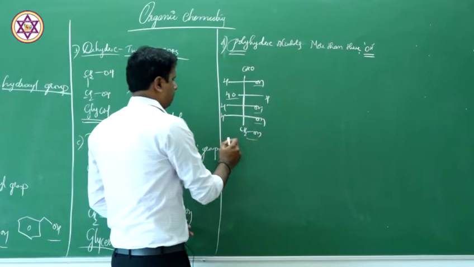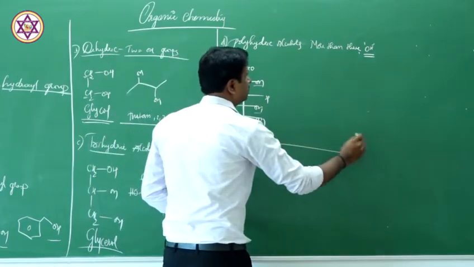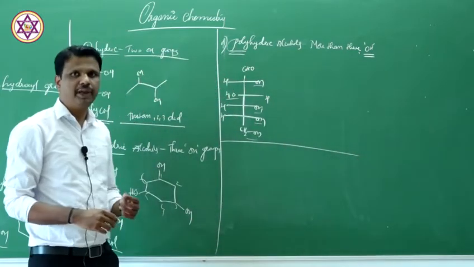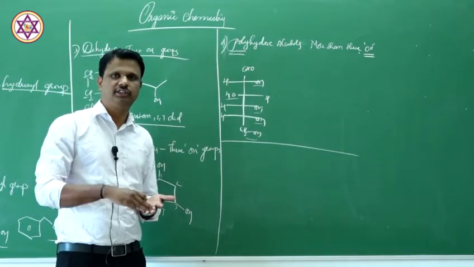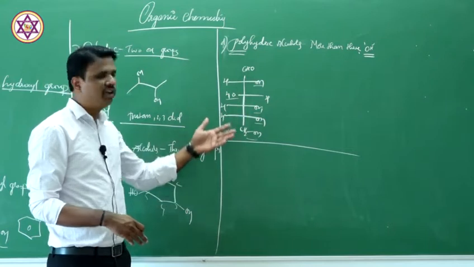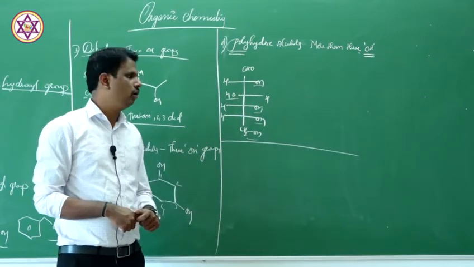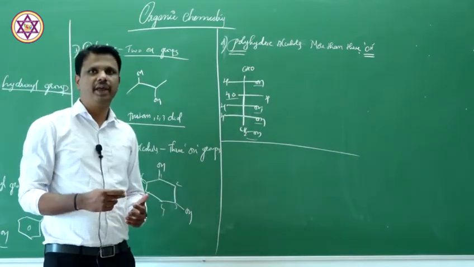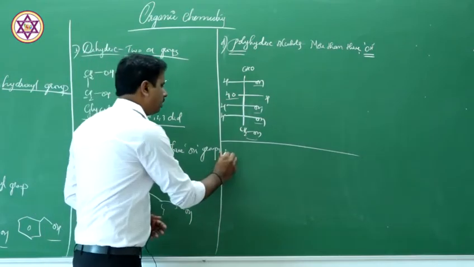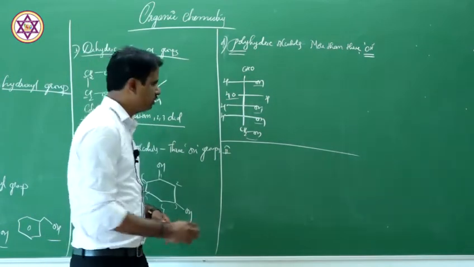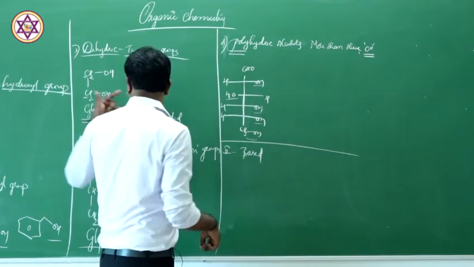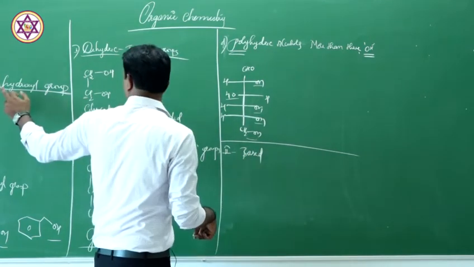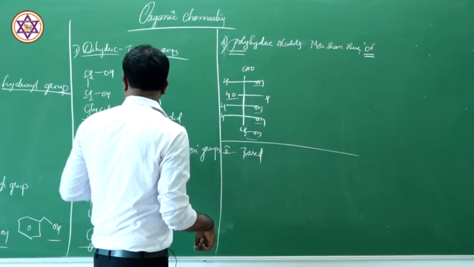Now, this is about a classification based on the number of hydroxyl groups. 1 is mono, 2 di, 3 tri. More than 3 becomes polyhydric alcohols. Now, how do we classify them based on the carbon to which it is attached? This was based on the number of hydroxyl groups.